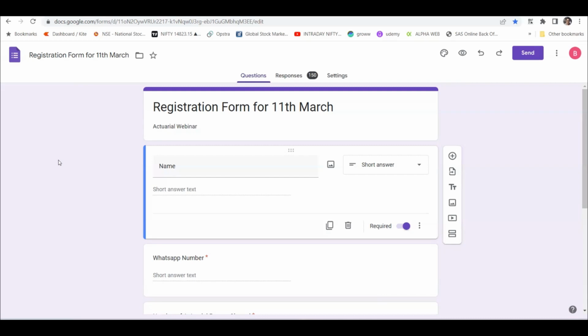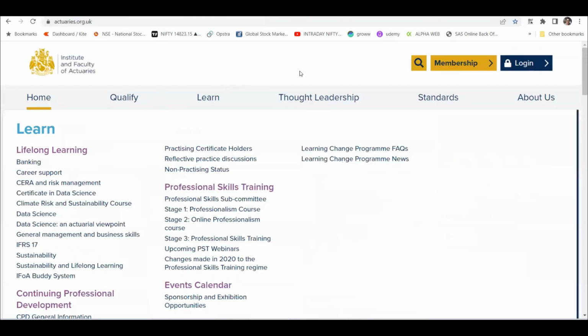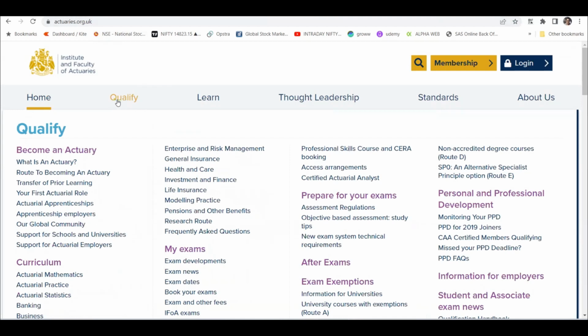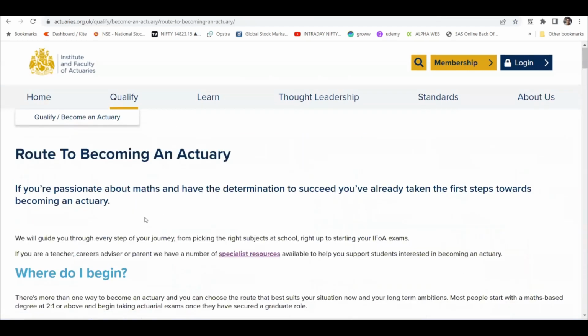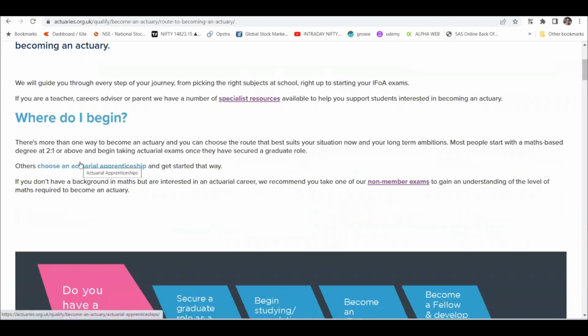So coming back to the topic, which is how you can enter into the Institute and Faculty of Actuaries. The main thing is you come to this site, actuaries.org.uk, and then you go to Qualify. Here it is written what is an actuary, which is our topic for the webinar, so I'm not going to go there. But for the route to becoming an actuary, just click on that, and there you will get all the necessary detail.